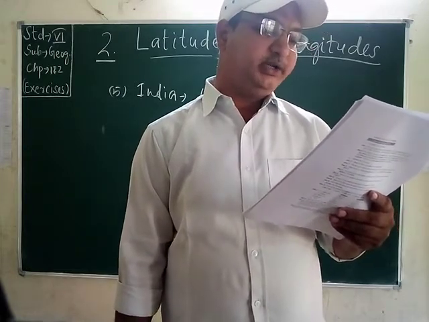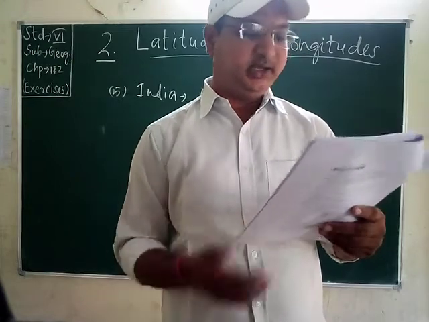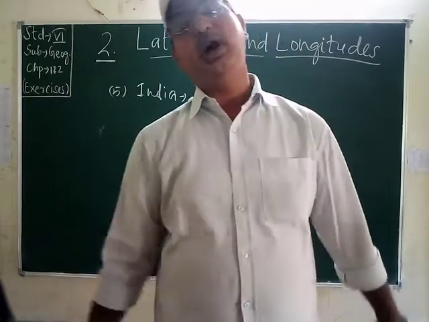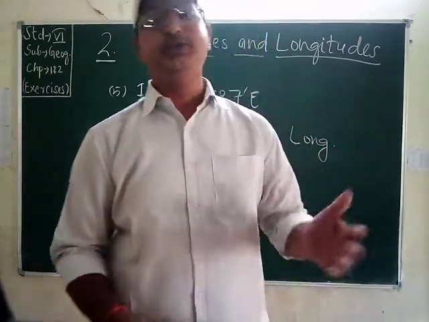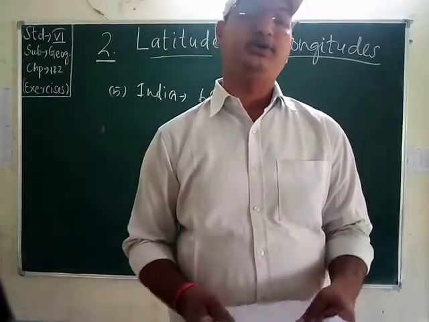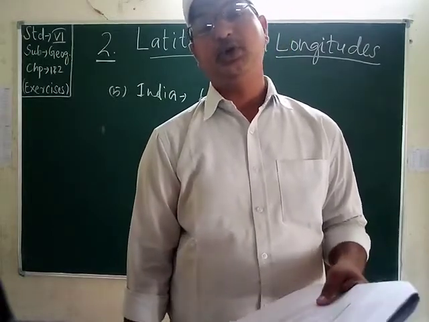It was therefore decided to take it as a point of reference to fix the Indian Standard Time. Being in the east, the standard meridian of India is 5.5 hours ahead of GMT. Students, Greenwich Mean Time passes through Greenwich, a city in England. So it is 5 hours 30 minutes ahead of GMT.